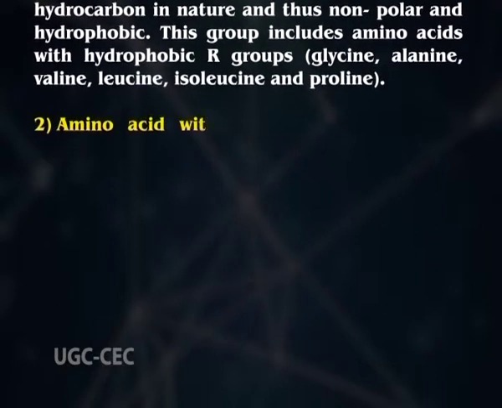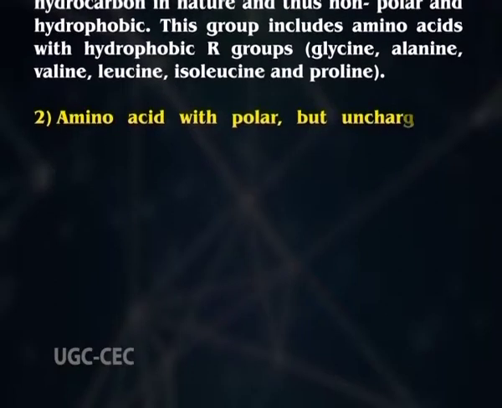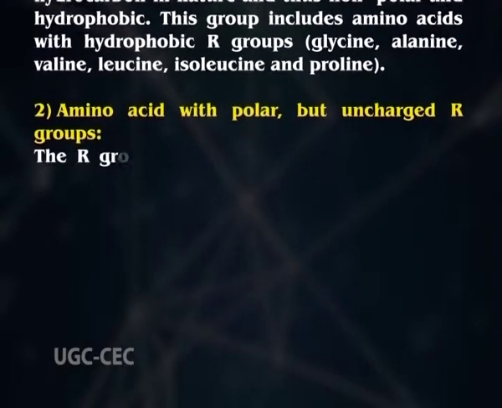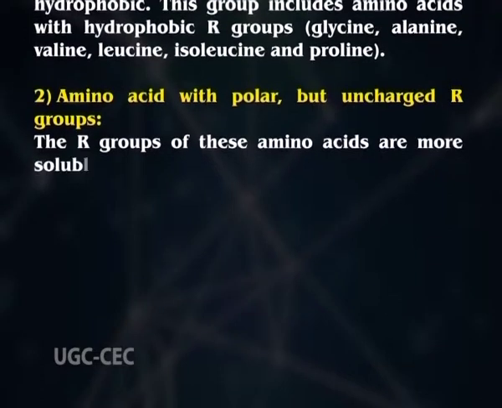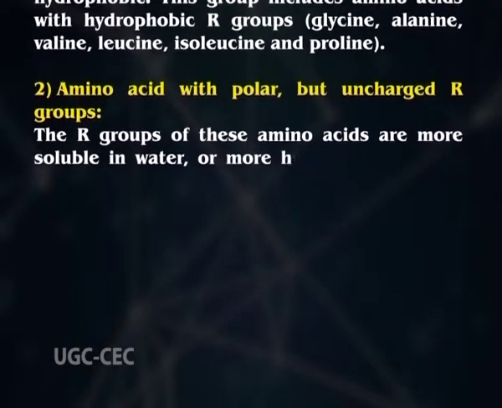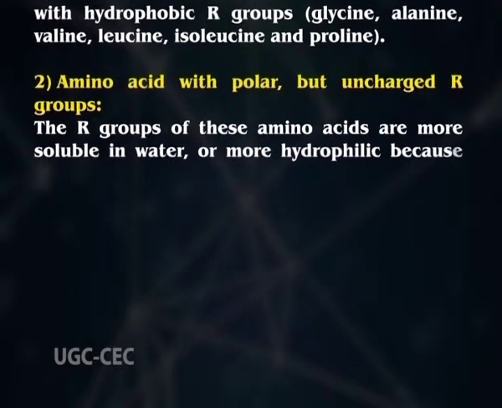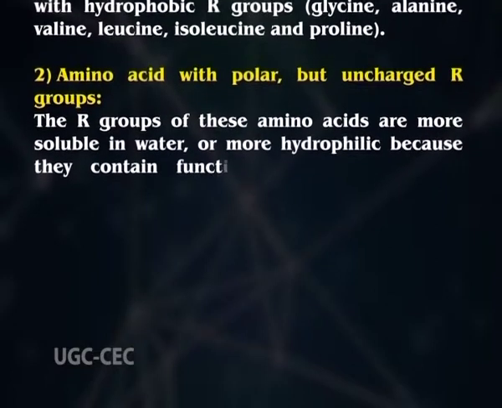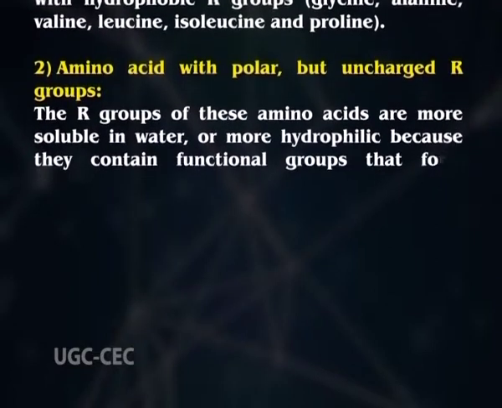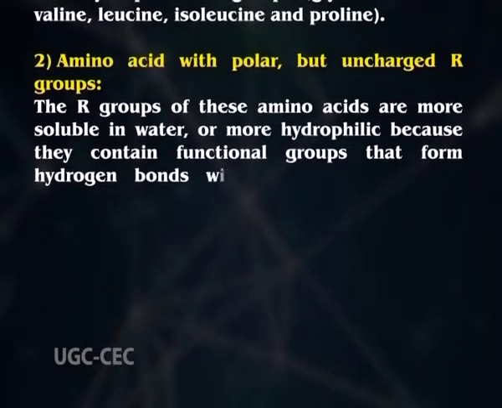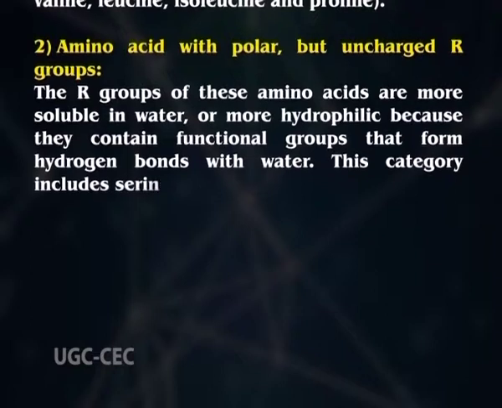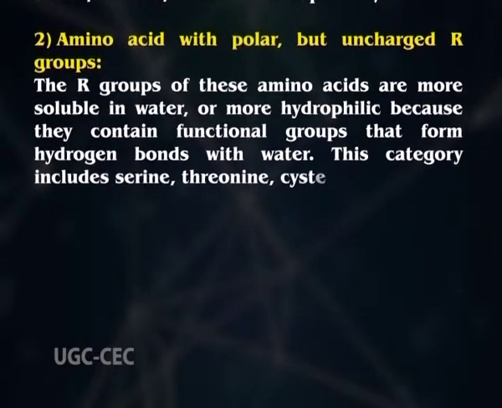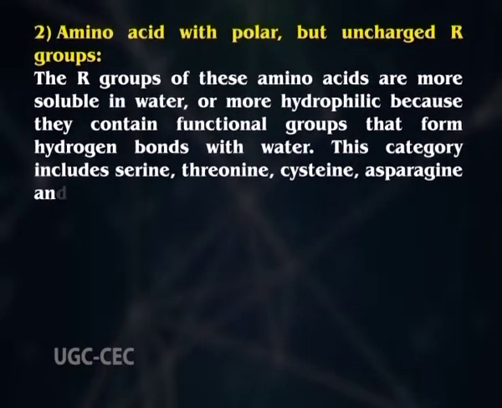And in number 2, we have the amino acids with the polar but uncharged R group. Here, the R groups of these amino acids are more soluble in water or more hydrophilic because they contain functional groups that form hydrogen bonds with water. And under this category, the amino acids include serine, threonine, cysteine, asparagine, and glutamine.